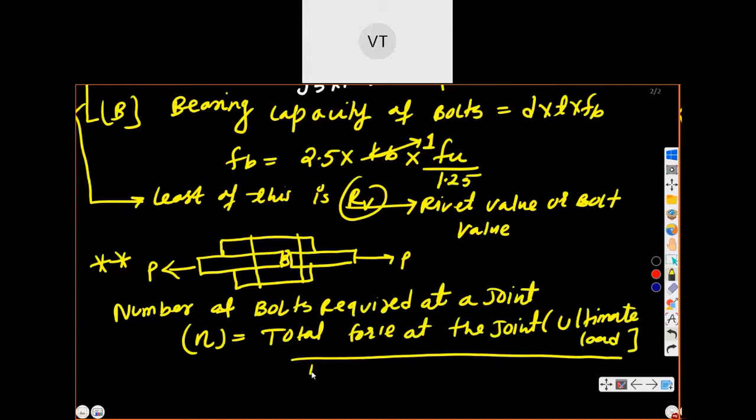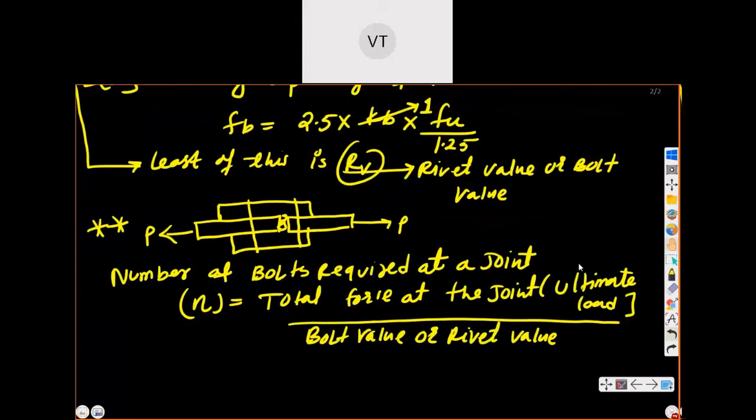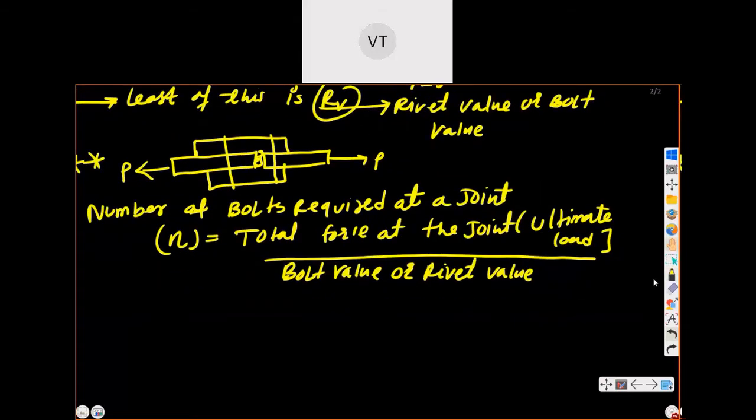Bolt value, or you can say rivet value. So total force at the joint, that is ultimate load, divided by bolt value or rivet value. This formula can be written as N is equal to force divided by rivet value, represented by R suffix B. So you can calculate the number of bolts by this formula. This is a very, very, very important formula.